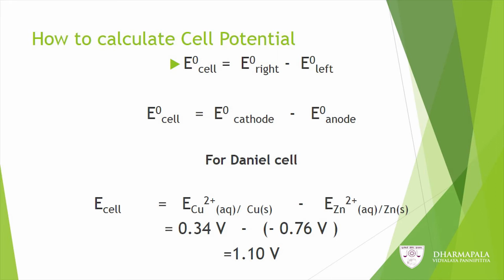Otherwise, you can give that equation as E°cell equals E°cathode minus E°anode. So, for the Daniell cell, you can calculate Ecell using the values 0.34 volt for the copper electrode and minus 0.76 volt for the zinc electrode. So, you will get 1.1 volt as the cell potential.